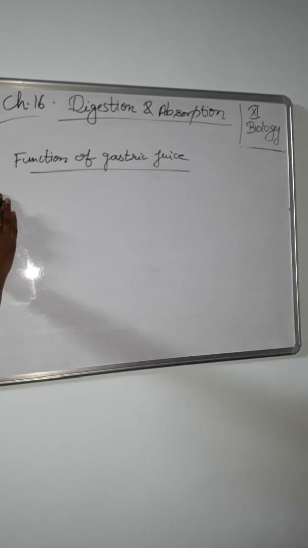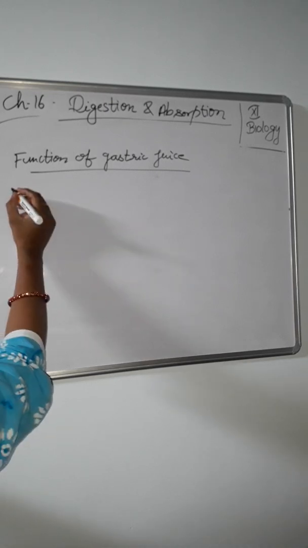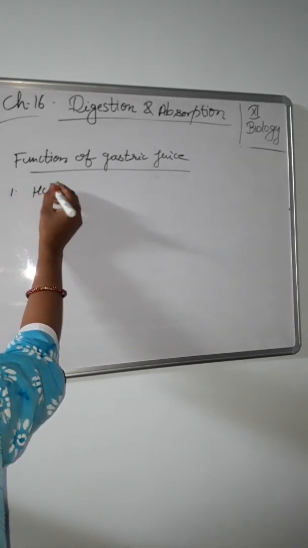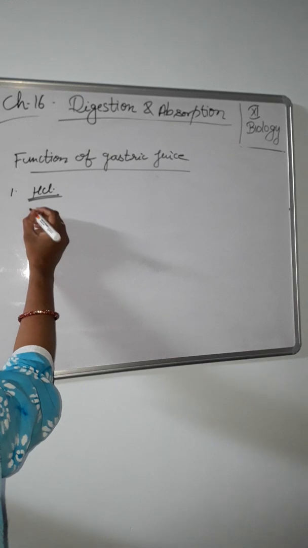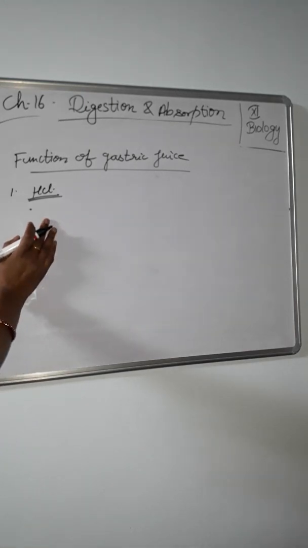First is the function of HCl. What is the function of HCl?